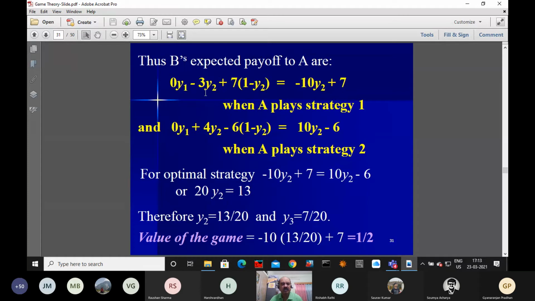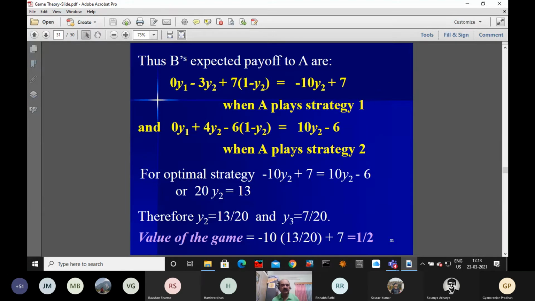So the first column we can drop: minus 3 into y2 plus 7 into 1 minus y2. If it is y2, then the other one is 1 minus y2. So this is coming as minus 10 y2 plus 7. Now similarly the other one, that is 4 y2 minus 6 into 1 minus y2, that is 10 y2 minus 6. This we want to solve.